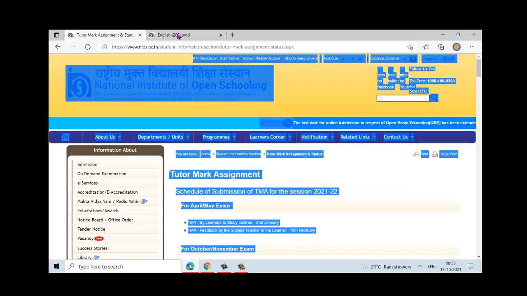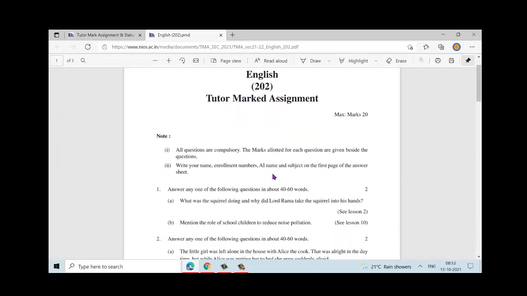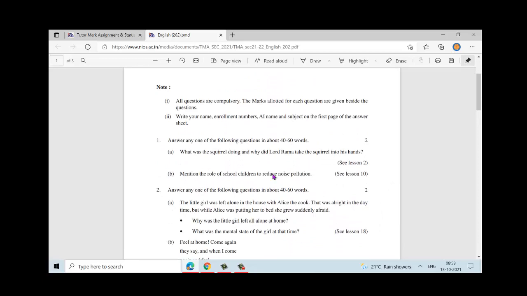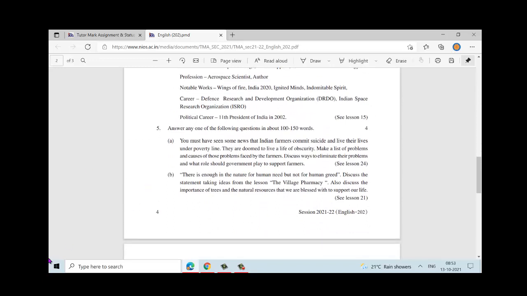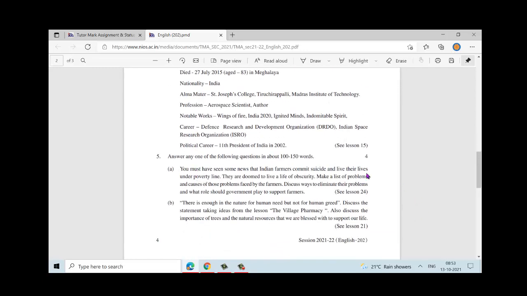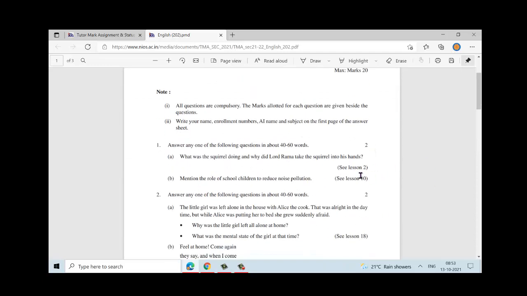I've just downloaded a sample English TMA, and this is how the TMA looks like. It is for 20 marks and every question carries marks. There are totally 6 main questions here, with each question having 2 choices. You have an option A or option B, and you are expected to write only one of these options. And please mind the marks that are allotted to every question and write answers accordingly. Beside every question, you also have the lessons mentioned there. So this lesson will give you the answer for the questions that have been asked here.